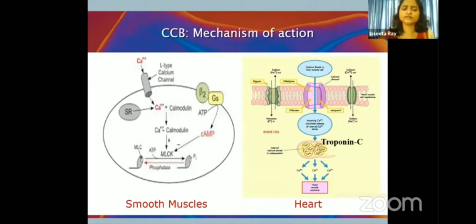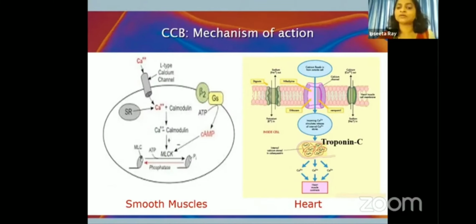In smooth muscles, calcium has a role in smooth muscle contraction, and in the heart, it plays an important role in myocardial contraction. So when we block the entry of calcium, it causes smooth muscle relaxation, causing dilatation of the arteries and the veins. Calcium channel blockers are mainly dilators of the arteries, so they will reduce the afterload, because of which the oxygen supply is increased.